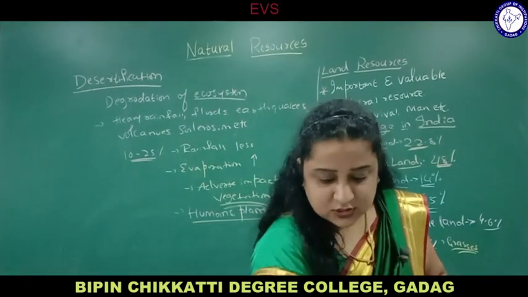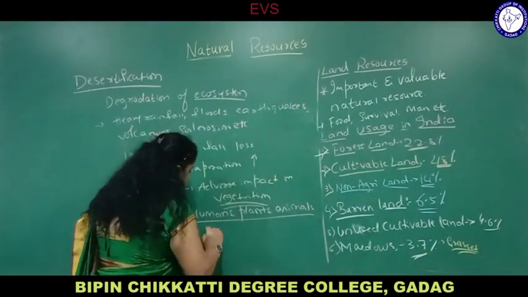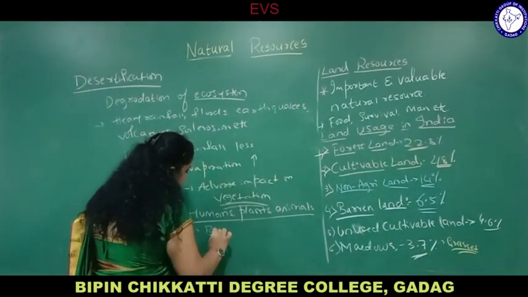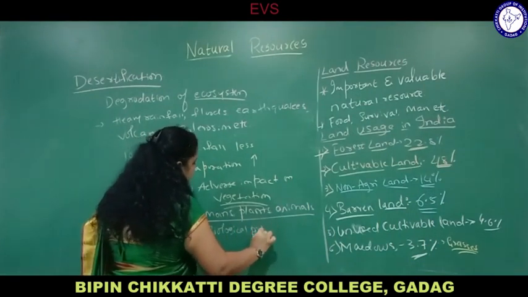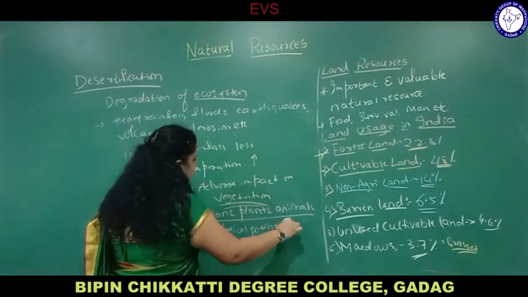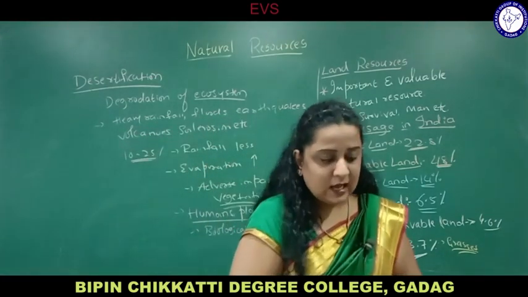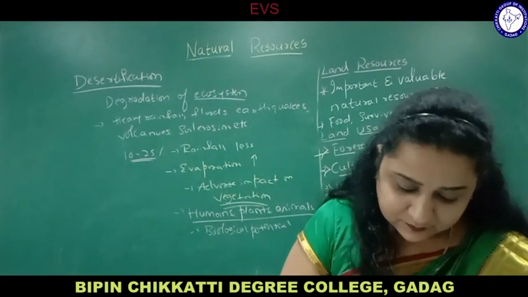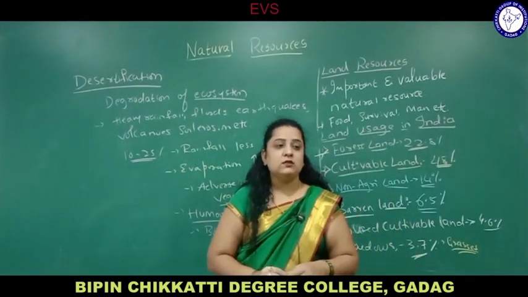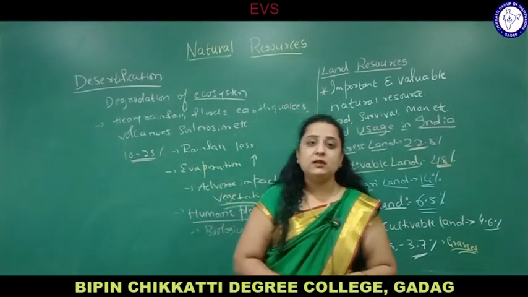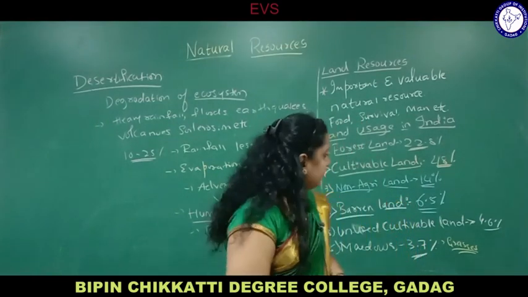It affects the biological potential of living organisms. The biological potential of any organism is adversely affected. Metabolism is affected, and it affects the fertility of soil, so that soil is not suitable for cultivation. The soil may be of very good quality, but there is scarcity of water. If there is no water, then there is no plant growth.